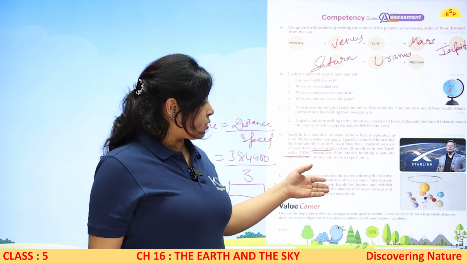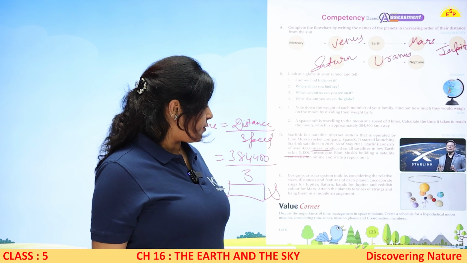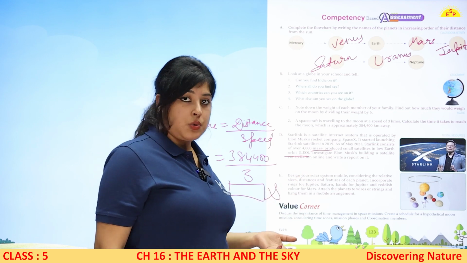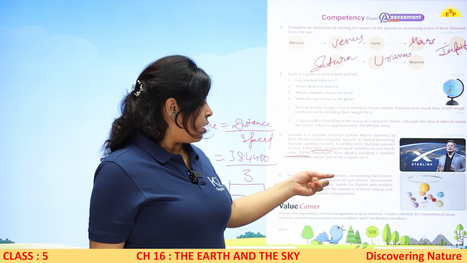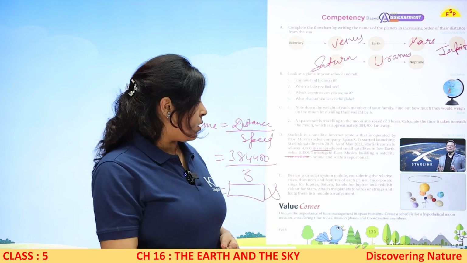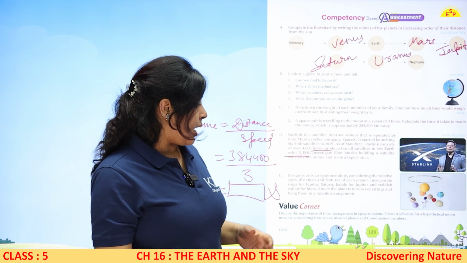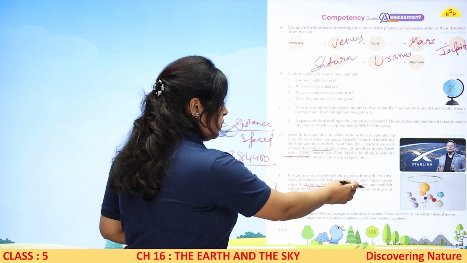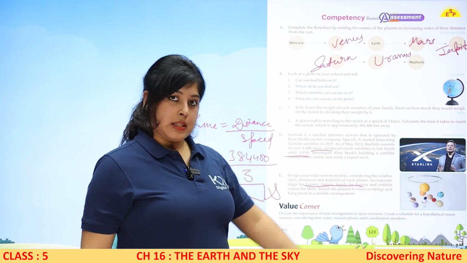Now you have to design your solar system mobile considering the relative sizes, distances, features of each planet. You can also incorporate rings for Saturn, bands for Jupiter and reddish color for Mars. Attach the planets to wires or strings and hang them in the mobile arrangement as seen in the template over here.